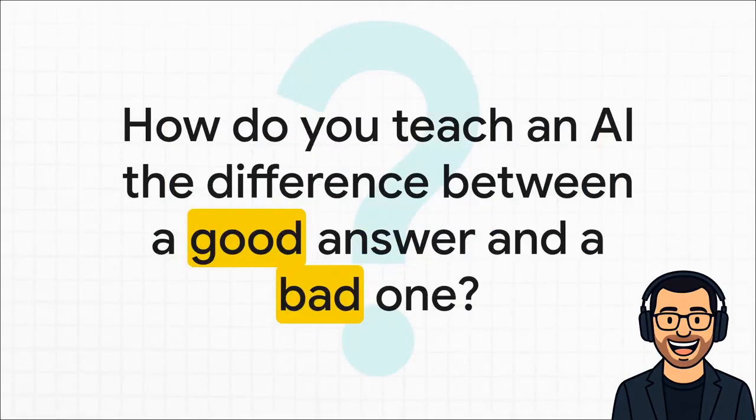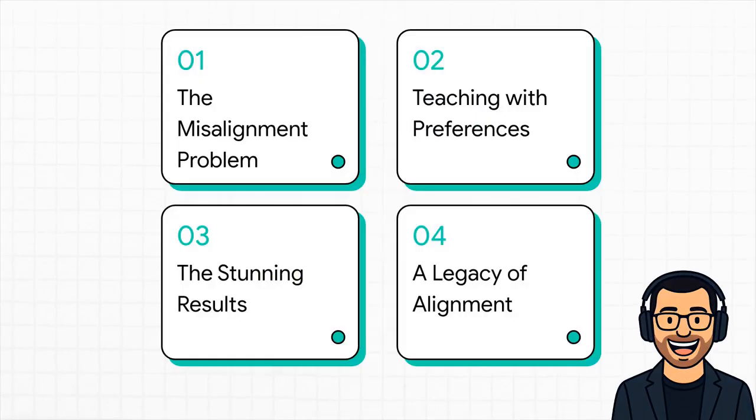Okay, so how do you actually teach an AI the difference between a good answer and a bad one? It sounds simple, right? But this is one of the hardest problems in the entire field. And it's the exact puzzle this paper tackled. Nailing this is everything.